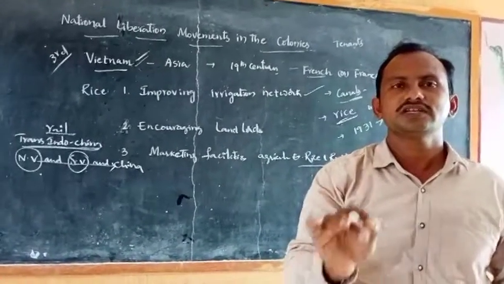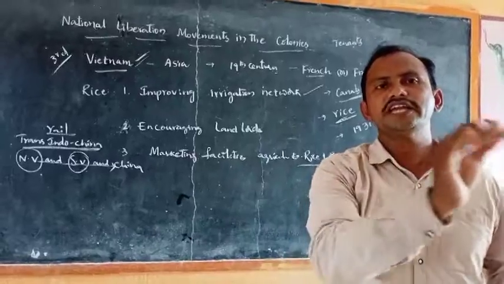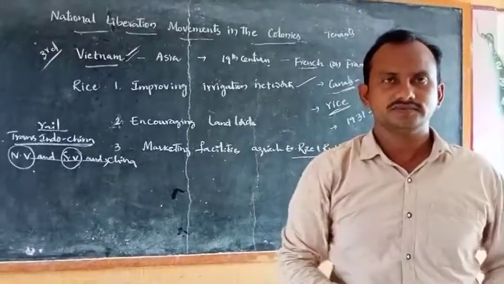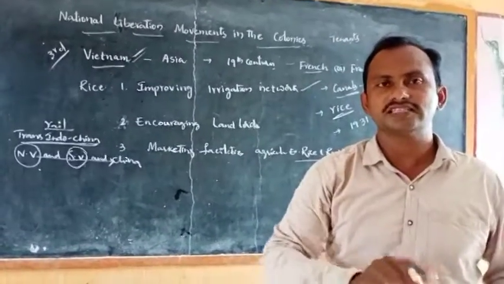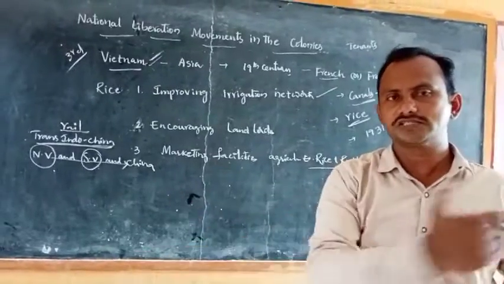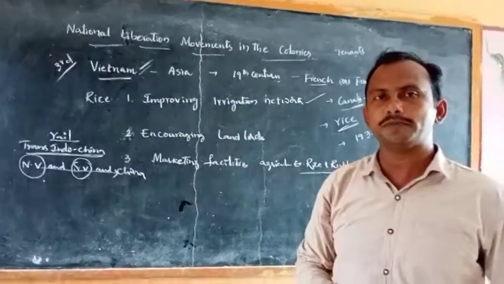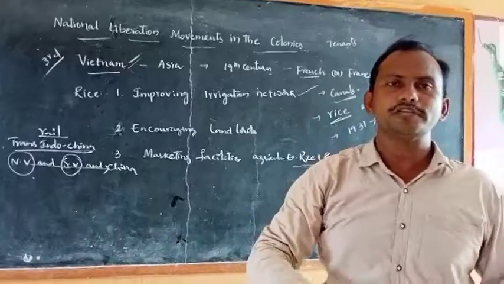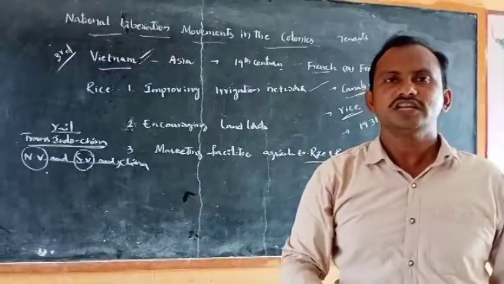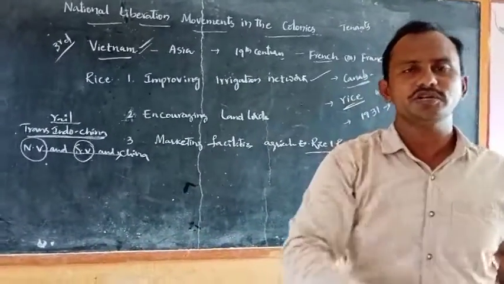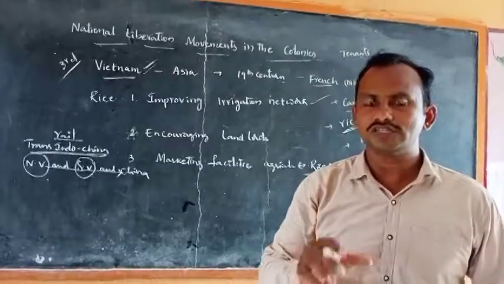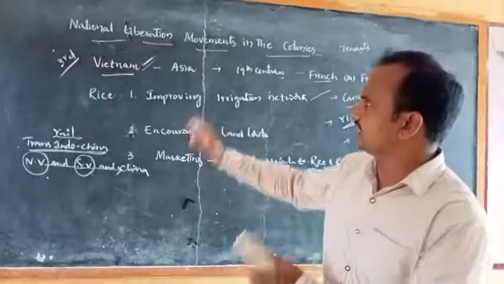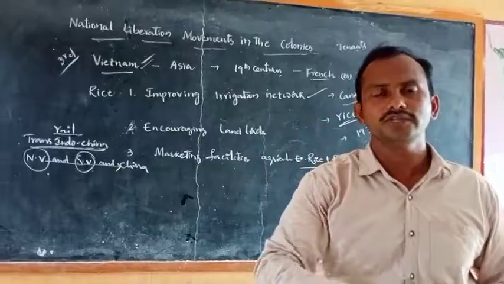Tenants means the farmers who take the land for rent. Landlords forcefully took away the land of the small peasants and made them tenants, and the tenants had to pay rent to the landlords. This whole situation was there in Vietnam under the rule of the French.